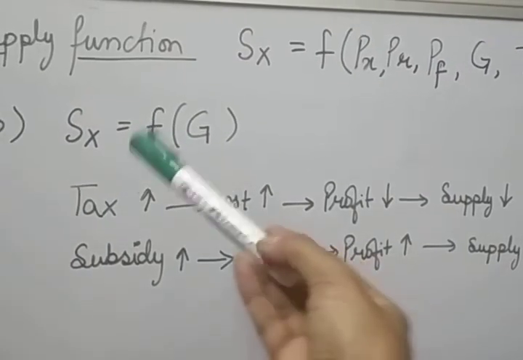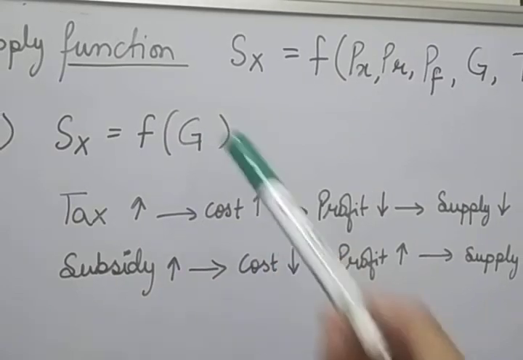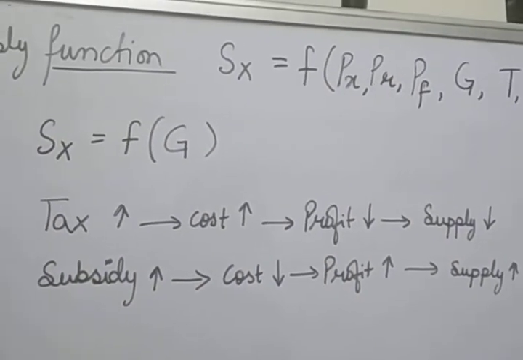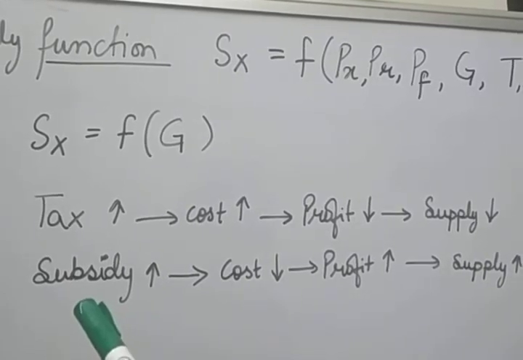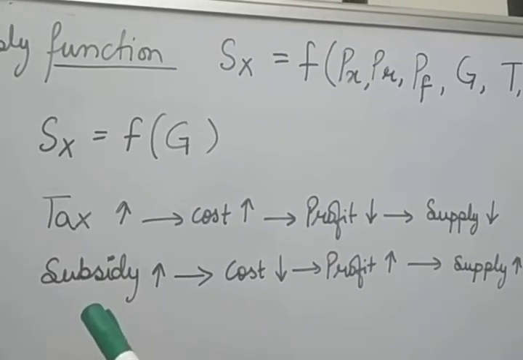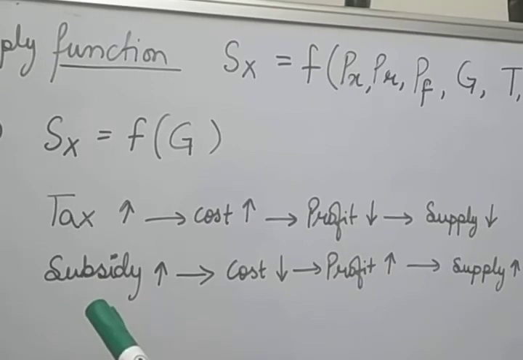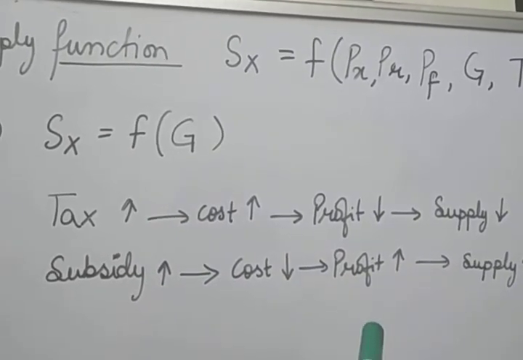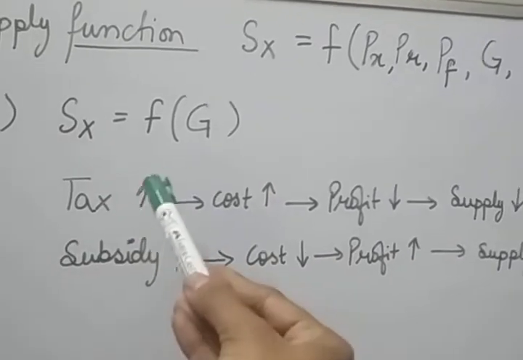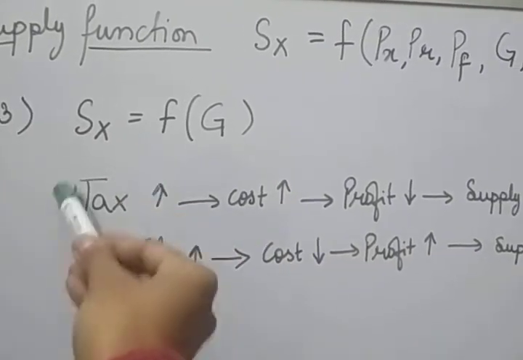Now the next factor is that supply is a function of government policy. Taxation and subsidies are the two policies of the government which affect the market supply of a commodity, and they affect the supply curve also. First of all, let's think about the first policy of the government, that is taxation.